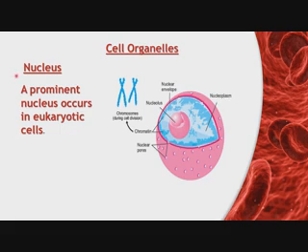Now we start from the nucleus. A prominent nucleus occurs in eukaryotic cells. Eukaryotic organisms are those that have a prominent or organized nucleus in them. It means all eukaryotic cells have a prominent nucleus, and all parts of the nucleus are present. Now we have to discuss the parts and structures that make the nucleus.